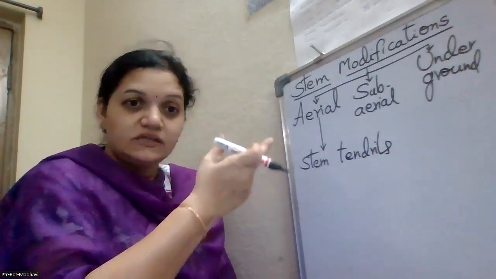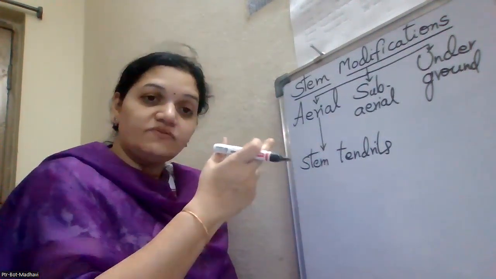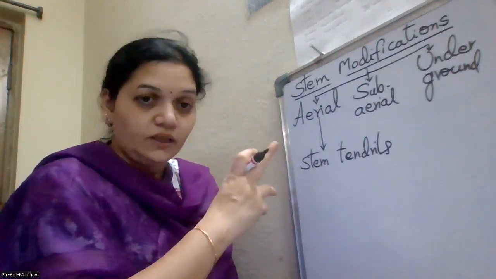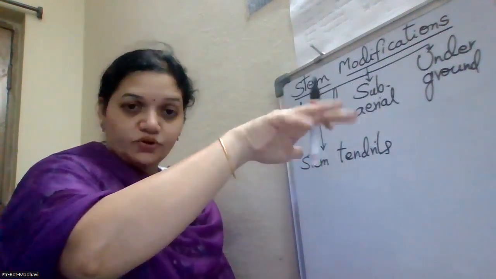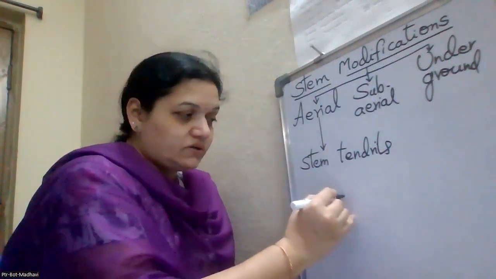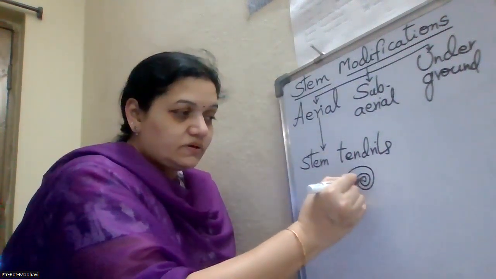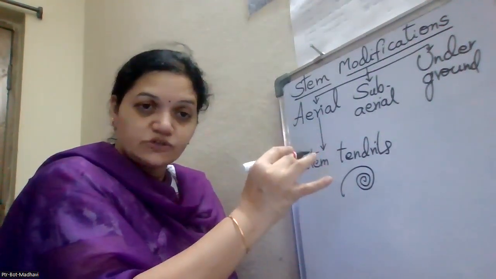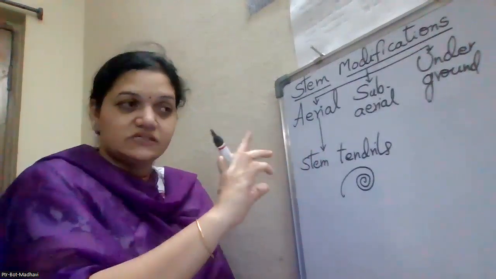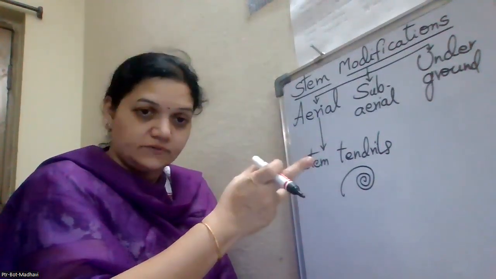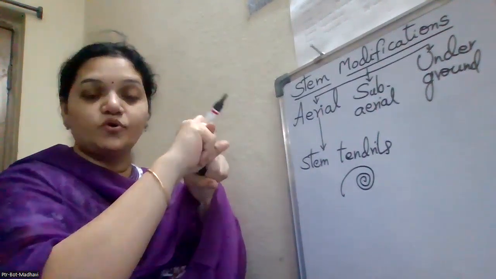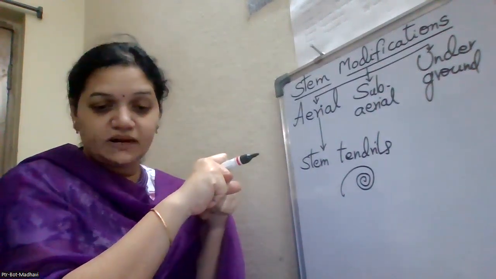These structures help in giving support for weak stemmed plants, to hold the support. A tendril means the spring-like structure present on the plant body, which is very weak and green in color. This helps in holding the support for the weak stemmed plants.